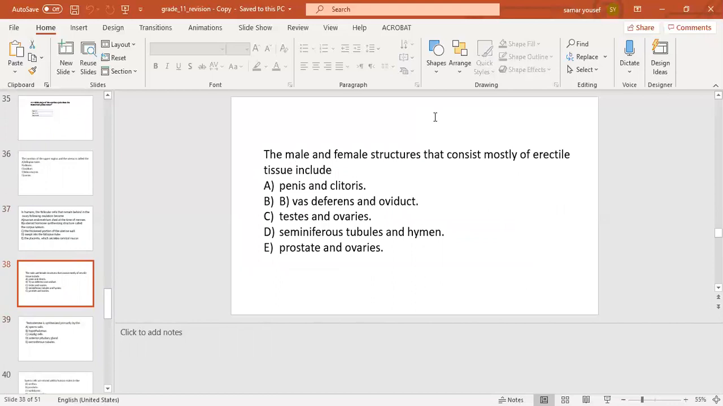The next question: the male and female structures that consist mostly of erectile tissue include number A, penis and clitoris, B, vas deferens and oviduct, C, testes and ovaries, D, seminiferous tubules and hymen, E, prostate and ovaries. The correct answer will be number A, penis and clitoris.